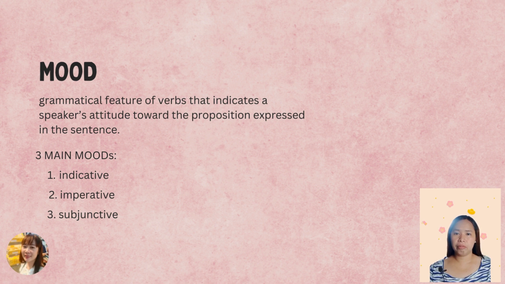Mood is typically marked by verb forms but can also be expressed through other grammatical means, such as adverbs or modal auxiliaries. There are three main moods in English: the indicative, imperative, and the subjunctive mood.